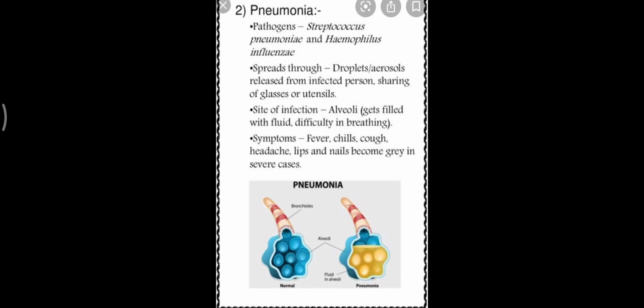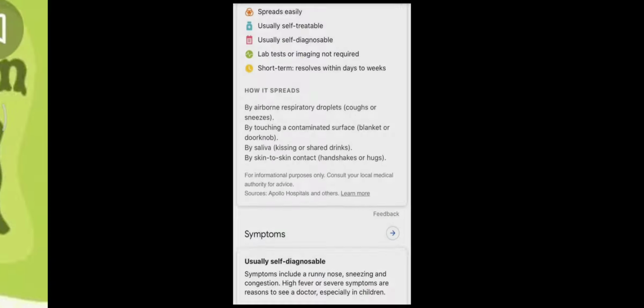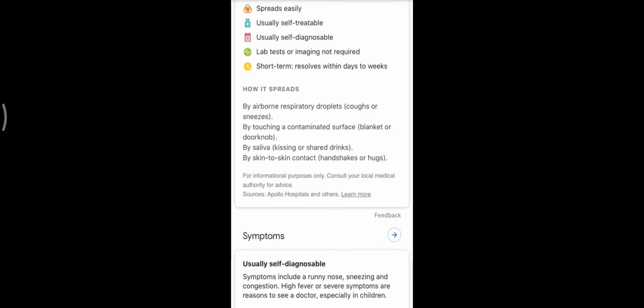So these are the diseases along with the causative organism, how they spread, which part of the body they affect, and what the symptoms are for their cure. Now the most common infection that we suffer from during weather changes is the common cold. Common cold is a viral infection and it is caused by rhinovirus.